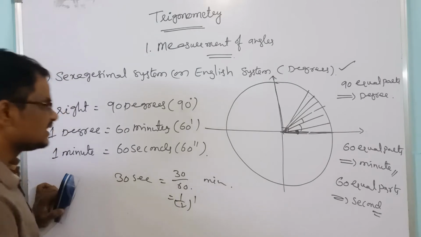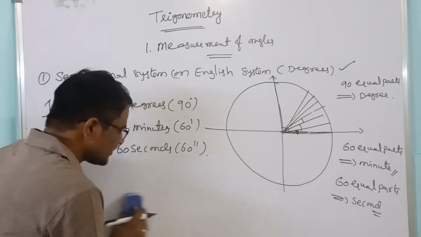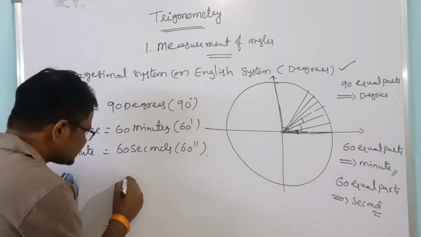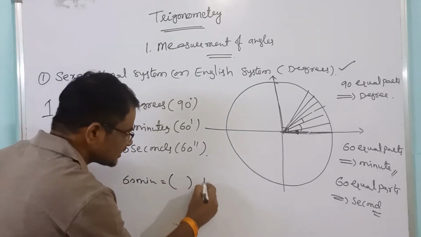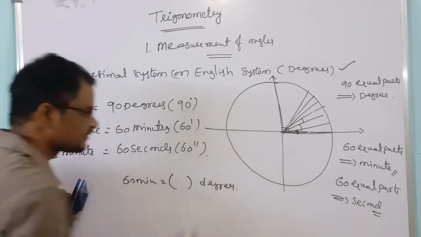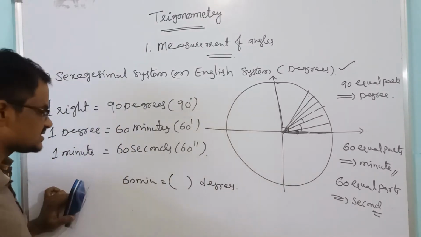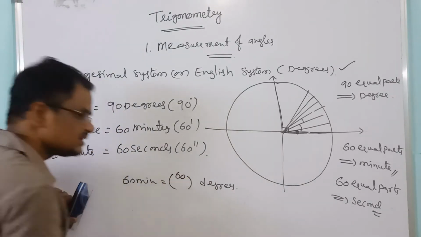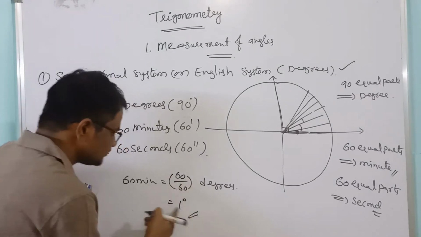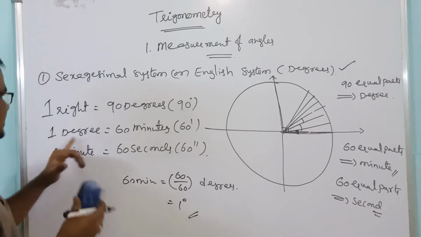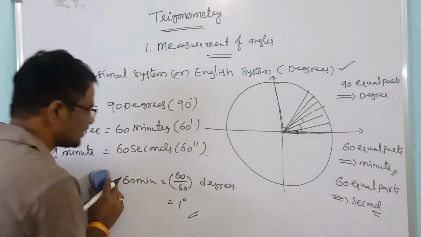Half a minute equals 30 seconds. Suppose 60 minutes converted into degrees, divide the given minutes by 60, that is equal to 1 degree. 1 degree equals what? 60 minutes. Right? Like this we will convert.